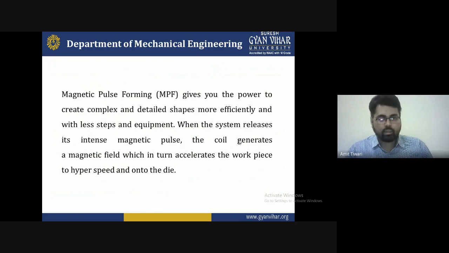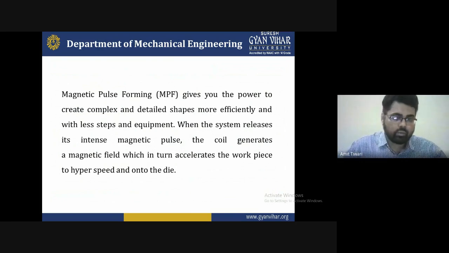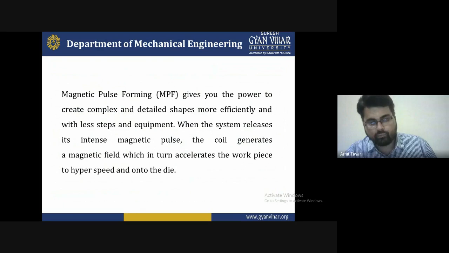So for high speed, if you want to enter the workpiece, first of all we need to know the magnetic field of the workpiece, and how much carbon is present in the workpiece. All these factors, all these terms, we have to calculate. Otherwise the material will be destroyed, or it will not be easily affected.